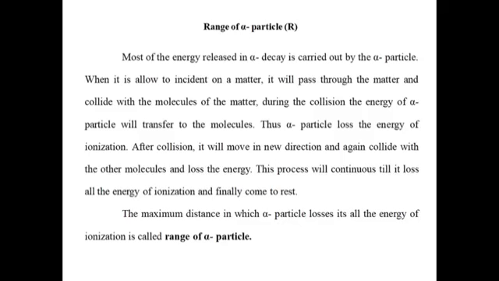After collision, it moves in a new direction and again collides with other molecules and loses energy. This process continues till it has lost all its energy of ionization and finally comes to rest. The maximum distance in which the alpha particle loses all its energy of ionization is called the range of the alpha particle.